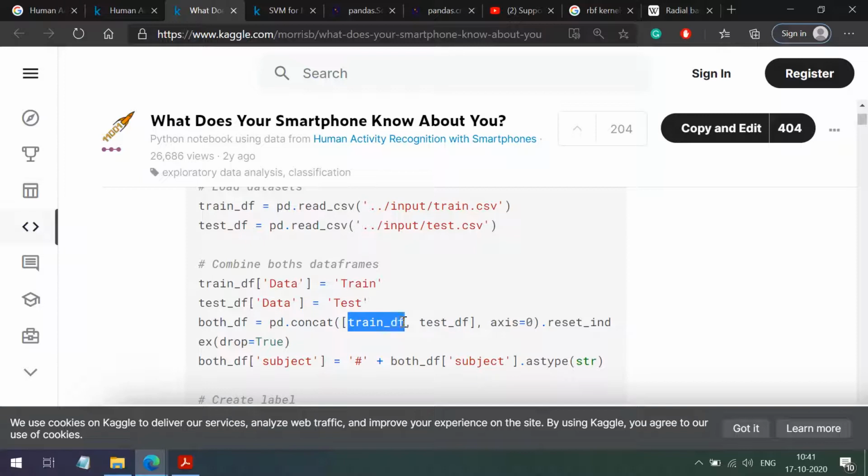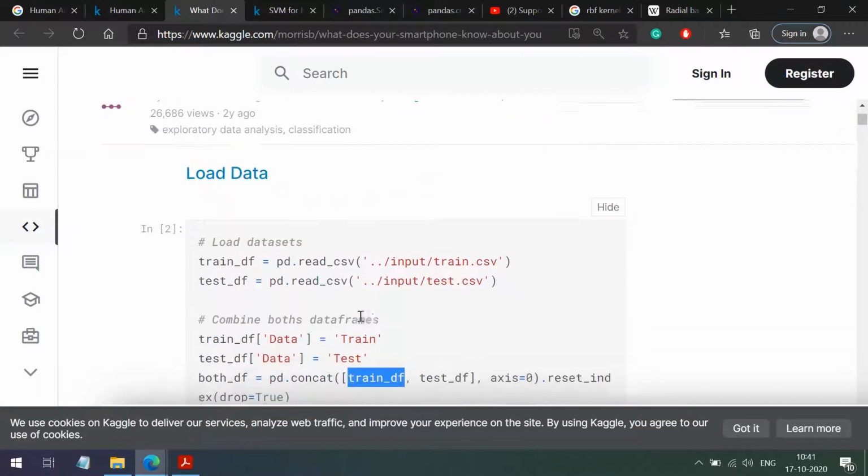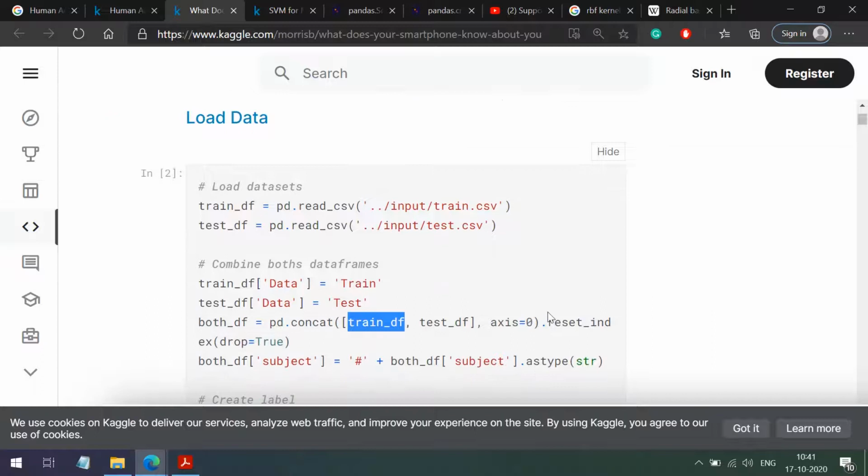So the rows of test_df will be appended at the bottom of train_df. Now, when we concatenate these records, they will get mixed up, right? So in order to remember where they came from, we are adding a new column named data in the train_df and in the test_df also, and there we are just putting train and test.